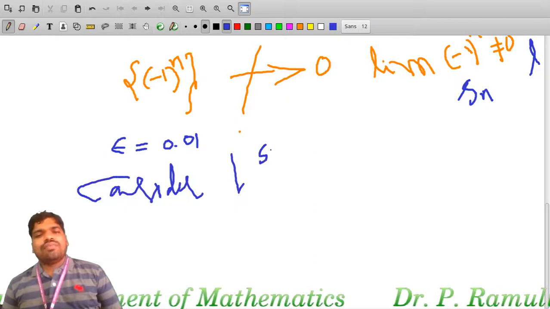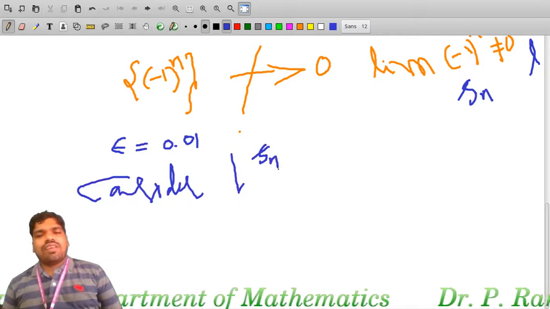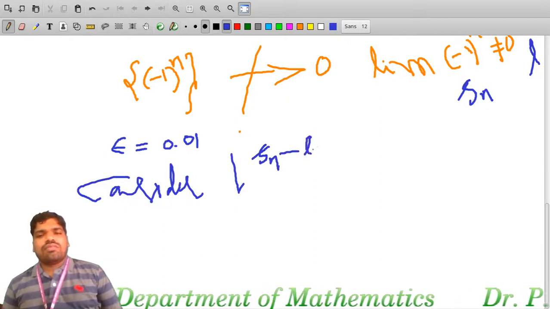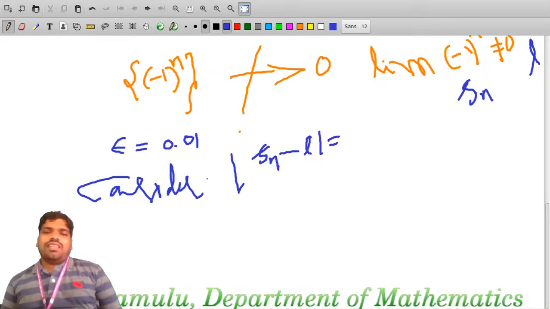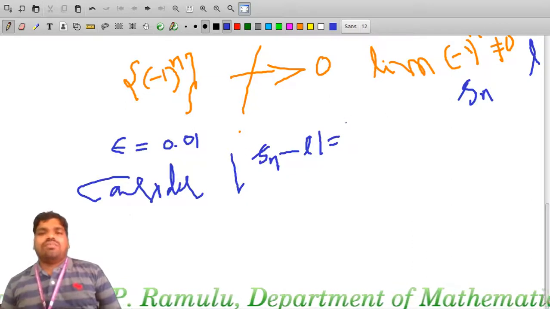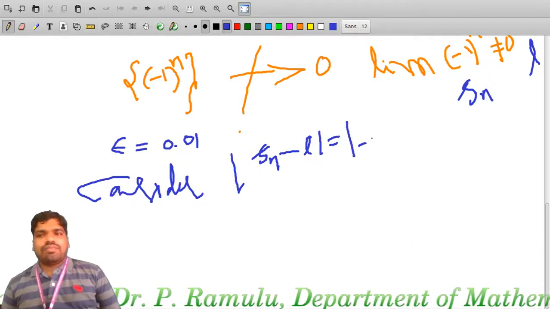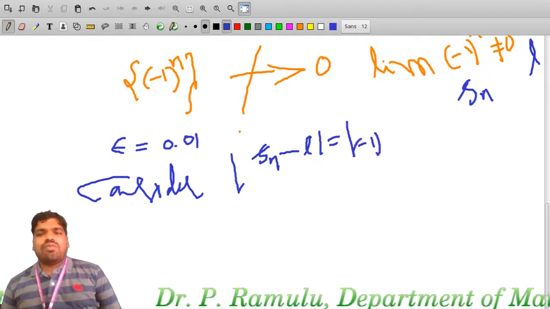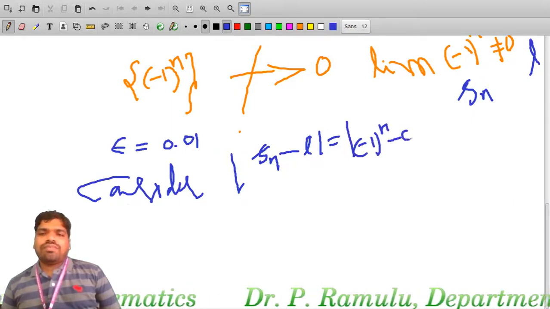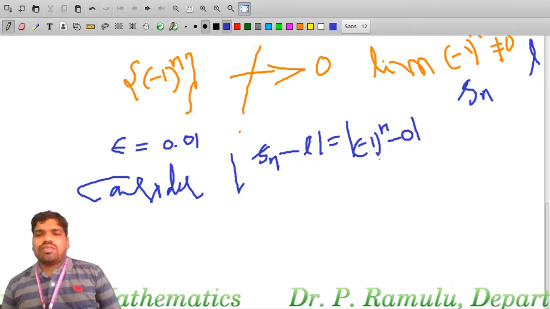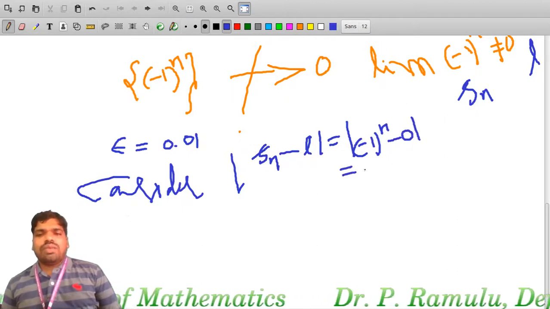I consider modulus of Sn minus L. What is Sn here? Minus 1 whole power of n, and L is nothing but 0. So what will we get here?